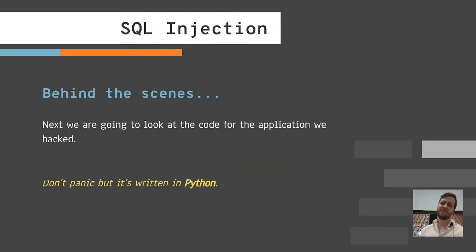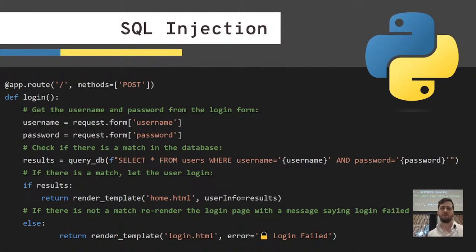So we're going to take a quick look behind the scenes as to why our hack for Anonymous worked out. This comment here, don't panic. This is written in Python. I mentioned last week that because we are learning fundamentals, seeing a totally brand new language is a little less foreign than you might think. It's definitely going to be different syntax, and it's not going to be familiar, but I think we'll be able to understand it to a certain extent.